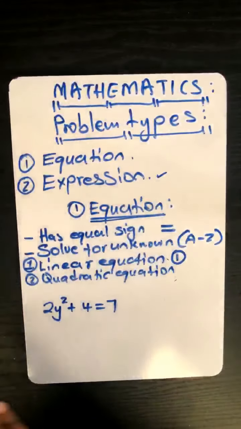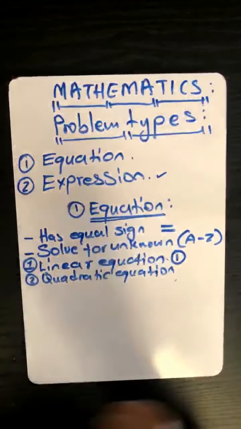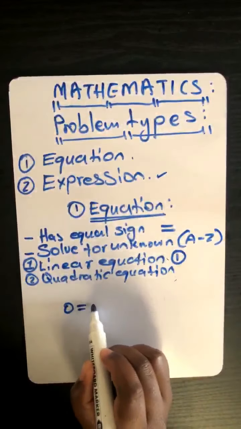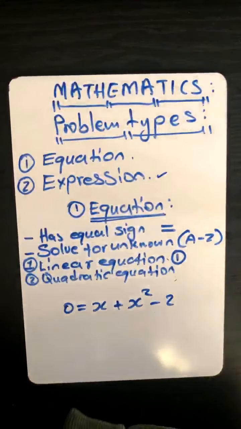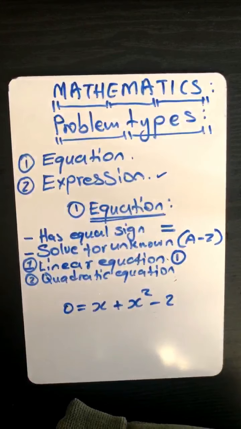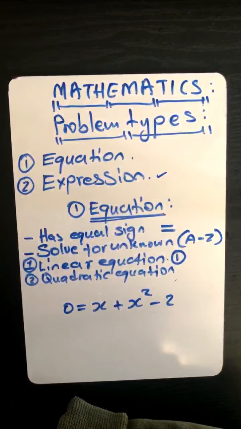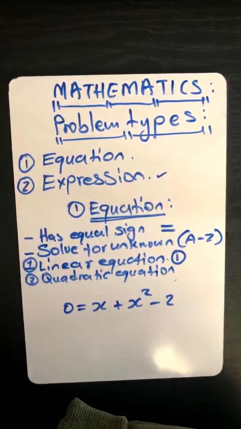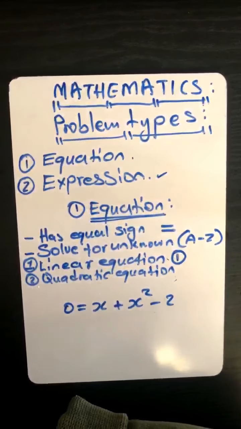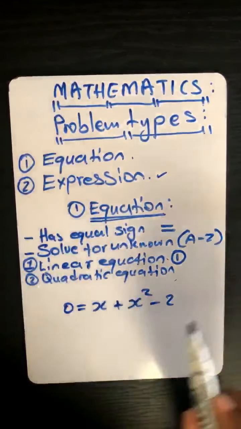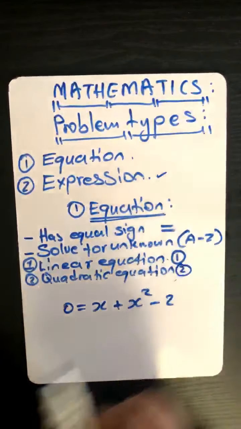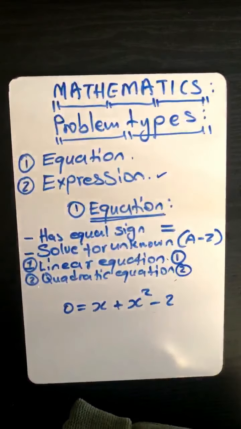Okay, then if it was to the exponent 2, what? Let me maybe try to bring something different. Let's say we have 0 is equal to x plus x squared minus 2. What letter or letters are you seeing there? X and x squared. On any letter that you're seeing there, is there a letter that has a power of 2? Yes. Then it makes it a quadratic equation. Does it make sense there? Yes.